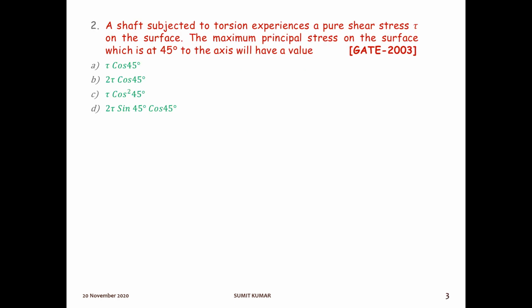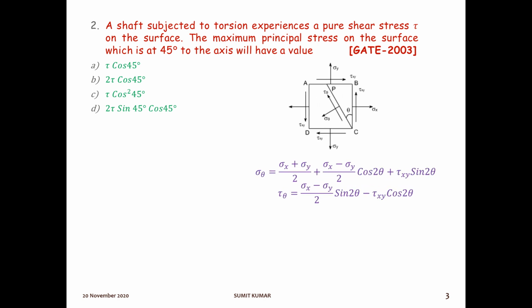The next question is, a shaft subjected to a torsion experiences a pure shear stress tau on the surface. The maximum principal stress on the surface, which is at 45 degree to the axis, will have a value. So we know how to calculate the maximum principal stress. See, this is the formula. So here from the formula we can see how to calculate the maximum principal stress. So if we write the equation for maximum principal stress, this will be the formula for maximum principal stress.